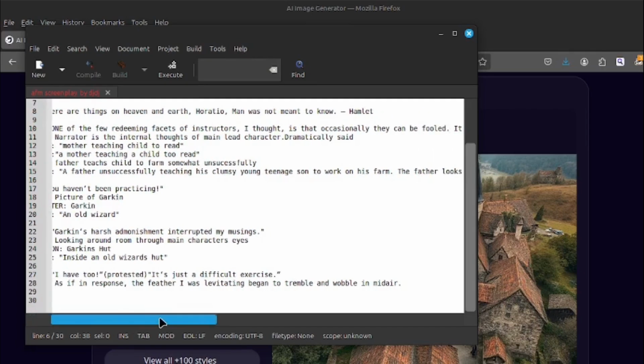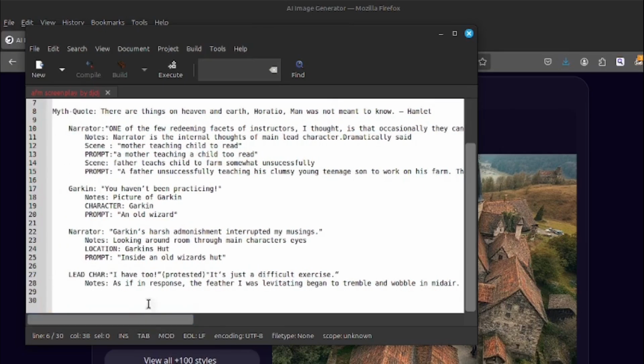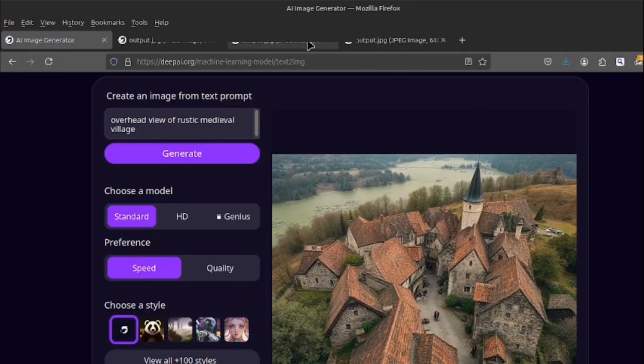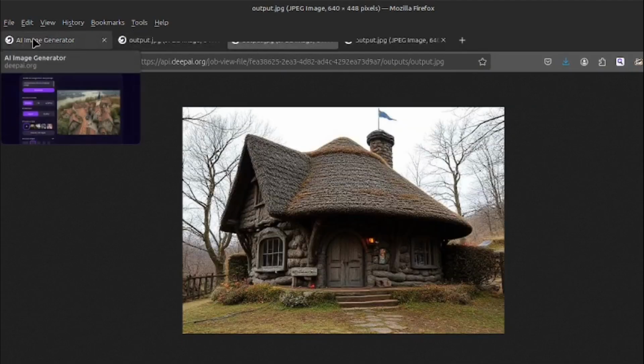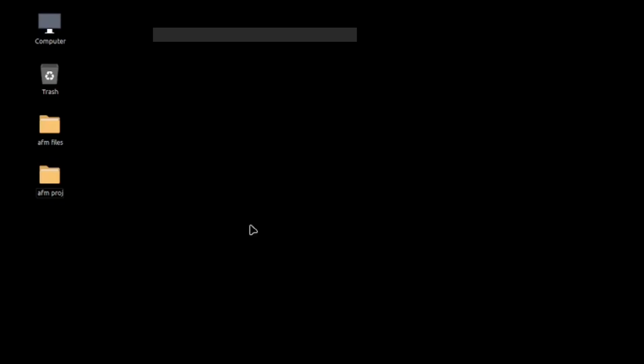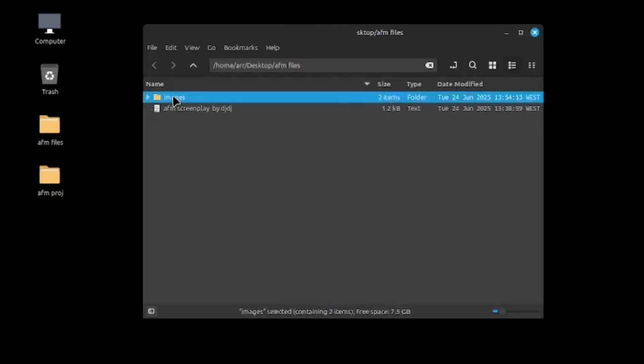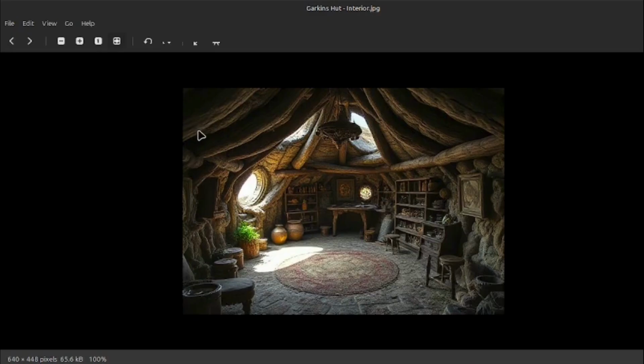"As if in response, the feather I was levitating began to tremble and wobble in mid-air." Ooh. Right, so there's a levitating feather inside Garkin's. Let's go back to the files. Interior. Right, so there's a levitating feather in here.